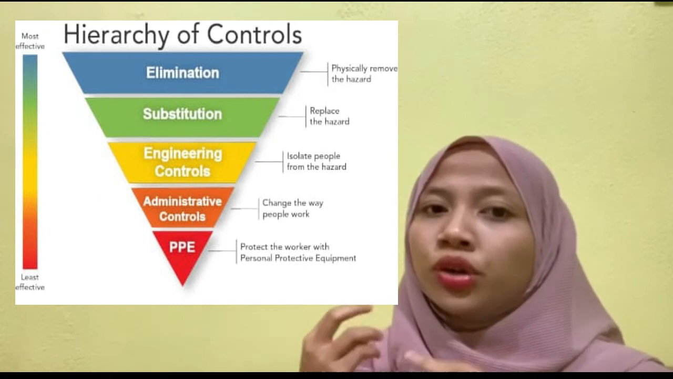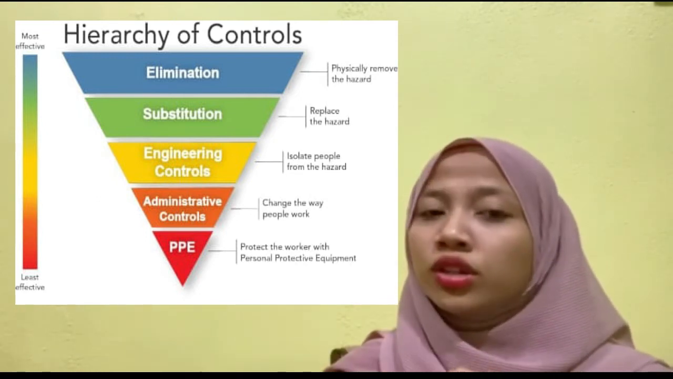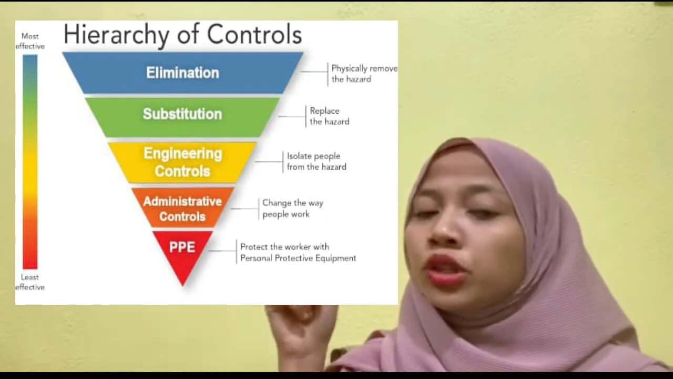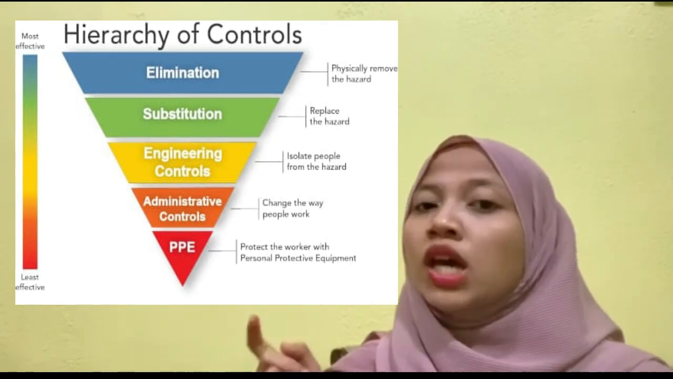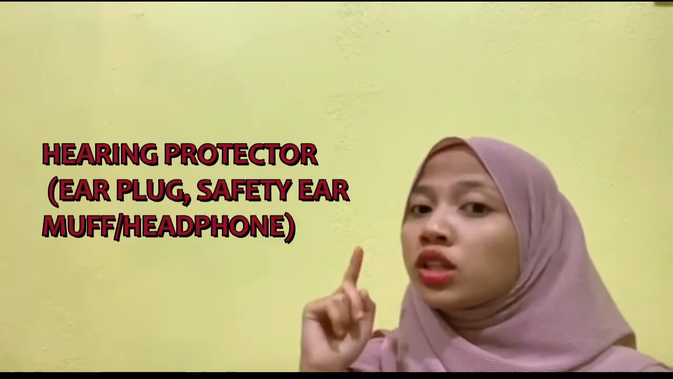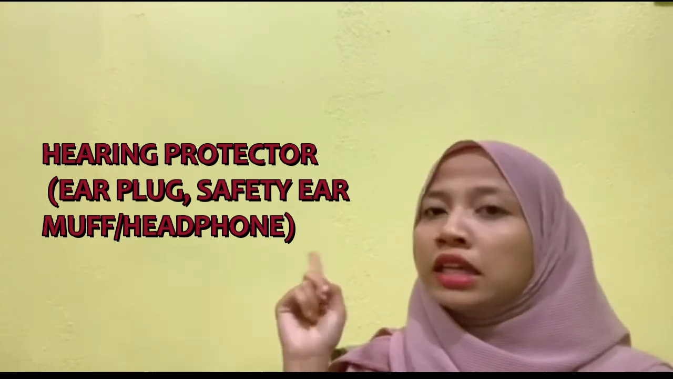Next, the control measure for the noise hazard during roadwork construction can be categorized at the bottom of the hierarchy of control level, that is personal protective equipment, which is the least effective for the employee. The best equipment to avoid noise hazard is wearing a suitable hearing protector such as earplugs, safety earmuffs, and headphones.